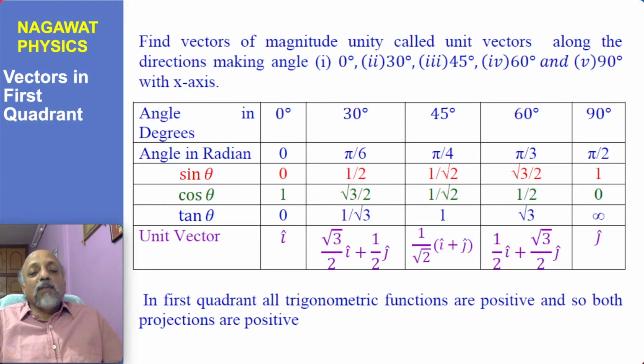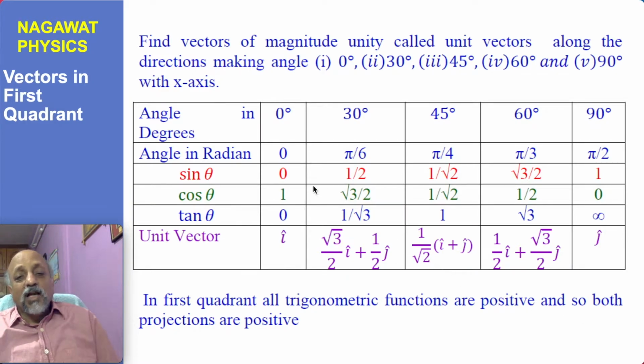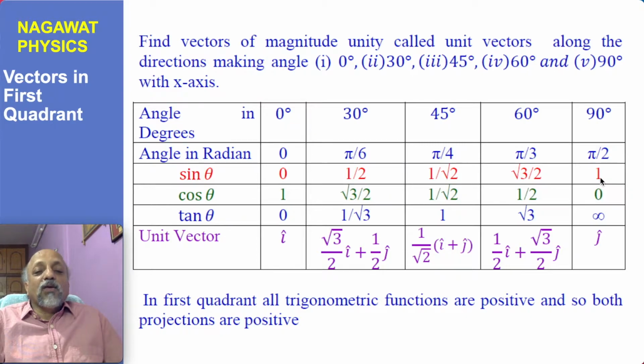Few people remember this by drawing a line and dividing it. So you draw a line for one magnitude and divide it into 4 parts: one part, first, second, third and fourth. So 4 equal parts. Then you find that this is half and this is the middle part. So the square root of half is 1 by root 2, that is the value of sine 45. This is the 1/4 part, and so the value is the square root of 1/4, which is half, and this is the square root of 3/4, which is root 3 by 2, and this is the full part, so the square root of 1, so 1. In that manner also people remember.